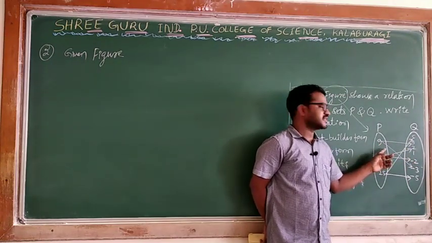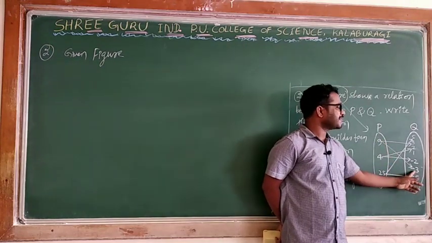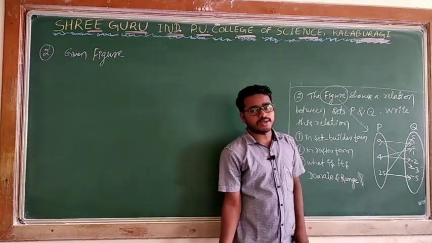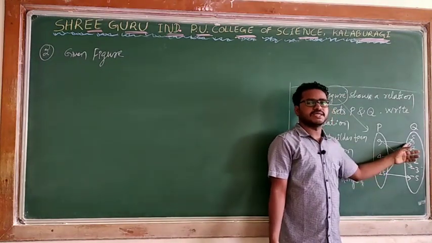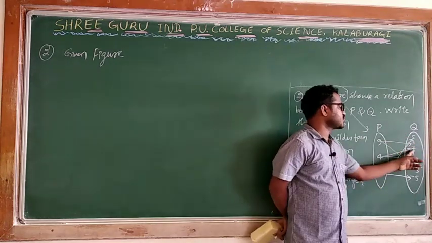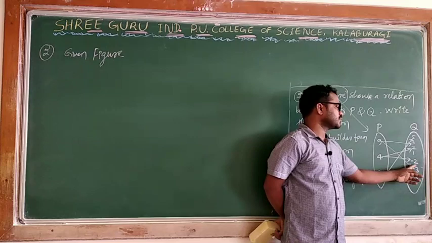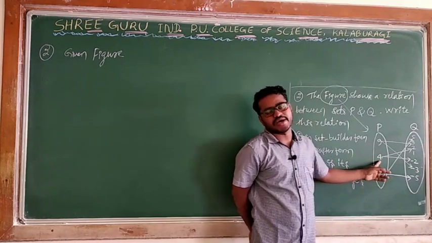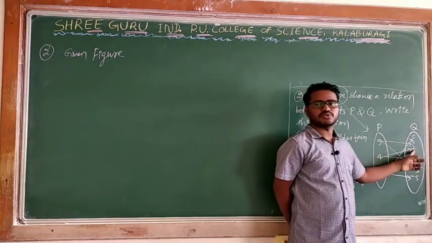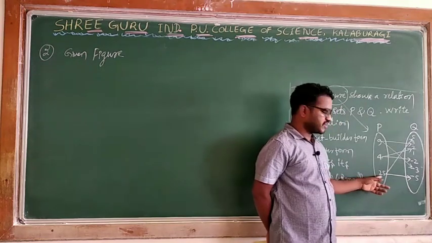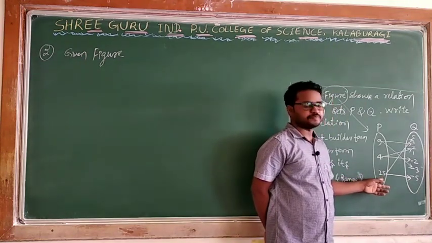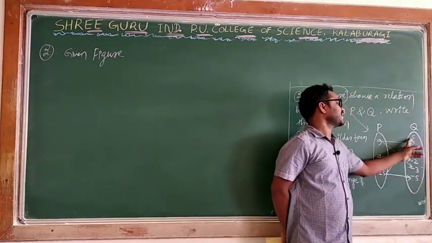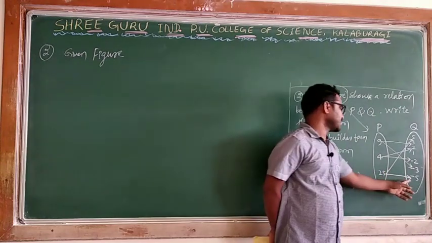What is the relation? I can say this number is the square of minus 3 and plus 3. Better to say 9 is the square of minus 3 or 9 is the square of plus 3. Then 4 is connected to plus 2 and minus 2. Minus 2 squared is 4, plus 2 squared is 4. So 4 is the square of minus 2 or plus 2. And 25 is the square of minus 5 or plus 5. 25 is connected to minus 5 and plus 5.